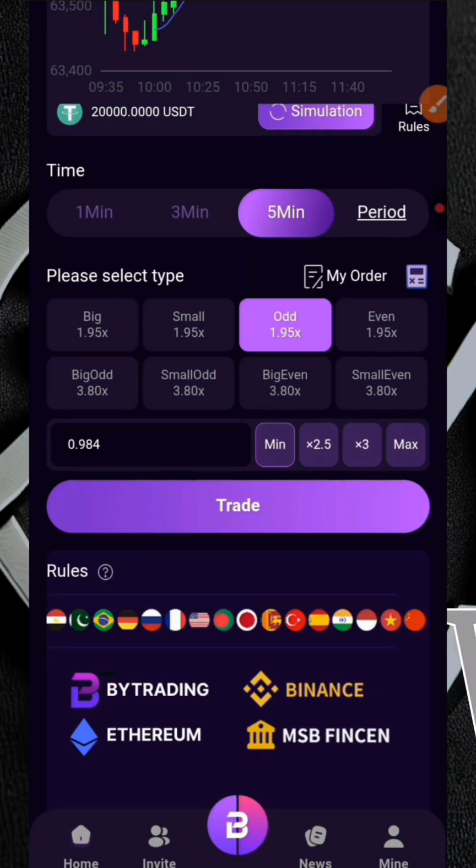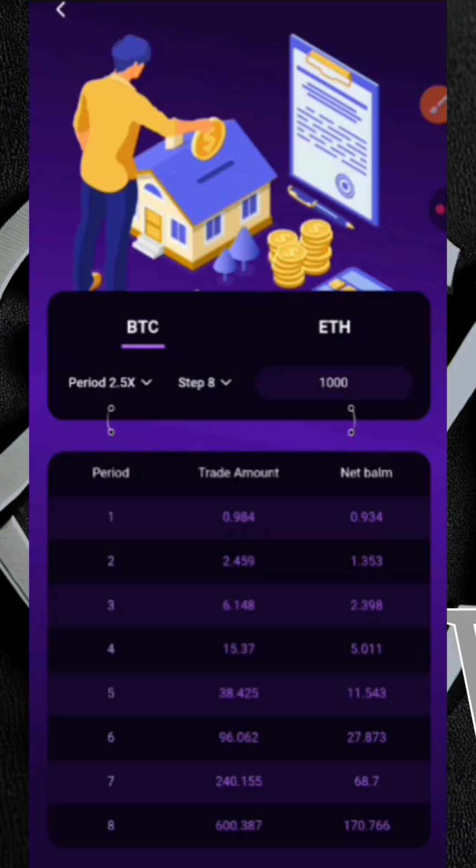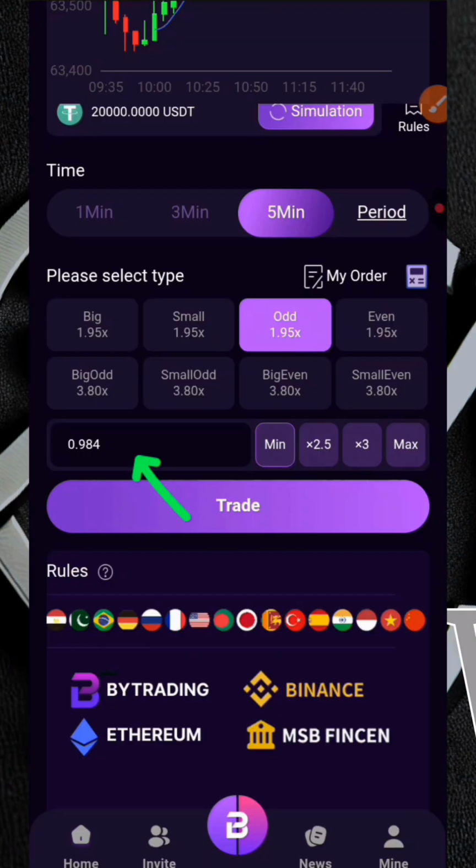Make sure that it is on 5 minutes time frame, and put the amount you want to trade with. From the calculator earlier, it was giving me an amount of 0.984 for the first round, so I'll fix that into here right now.